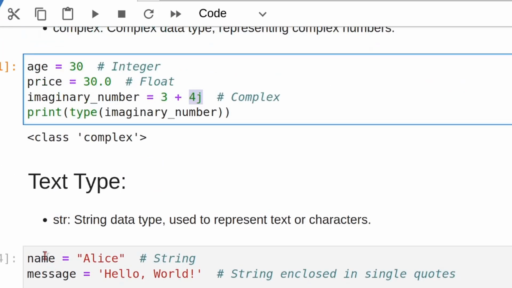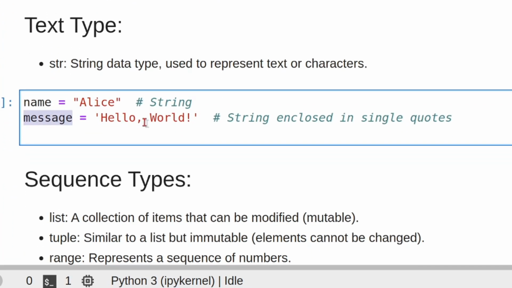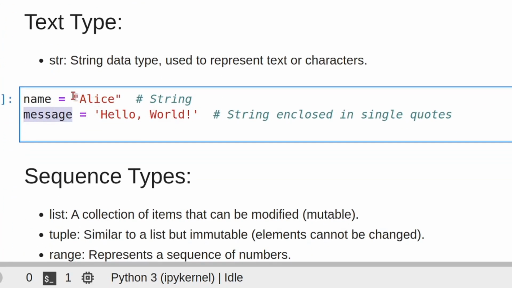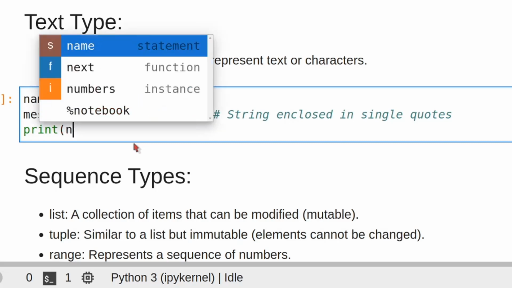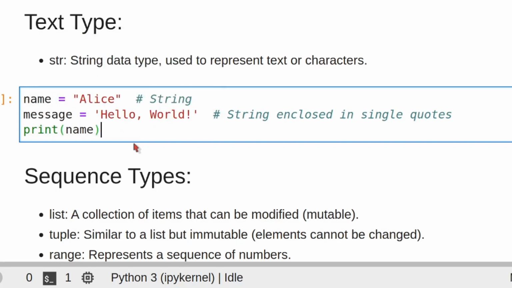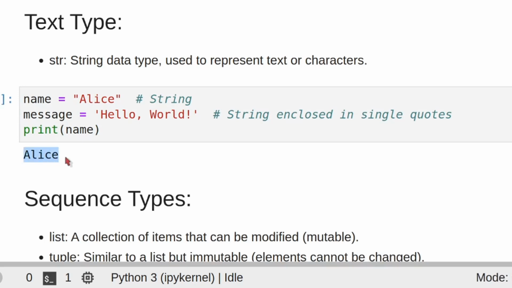You can just see, for example, name is Alice, and message is, for example, hello world. Here we have used double quotes, and here we have used single quotes. So you can print these as well. So print, you can just put name and then run it. You can see it prints the word Alice.